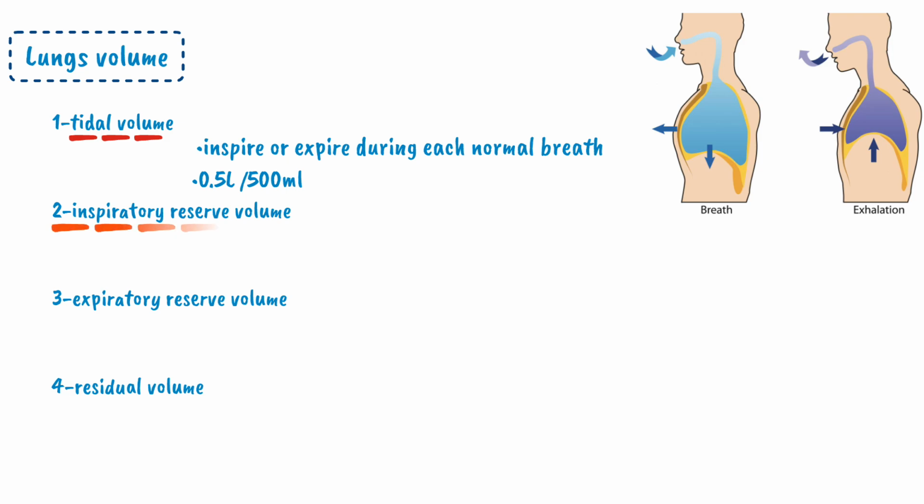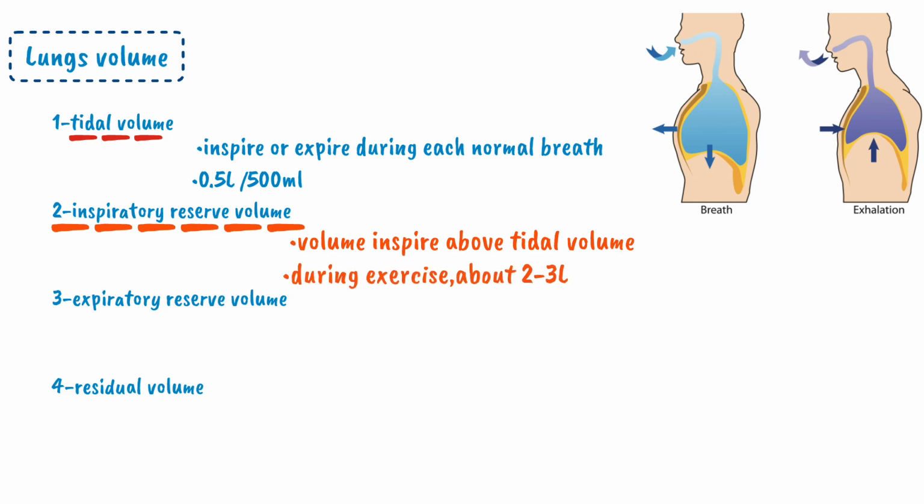The second one is inspiratory reserve volume. It is a volume of air which can be inspired above the tidal volume. It is used during exercise and it is about 2 to 3 liter. Third one is expiratory reserve volume. The expiratory reserve volume is the volume of air that can be expired after the expiration of a tidal volume, and it is about 1.2 liter.